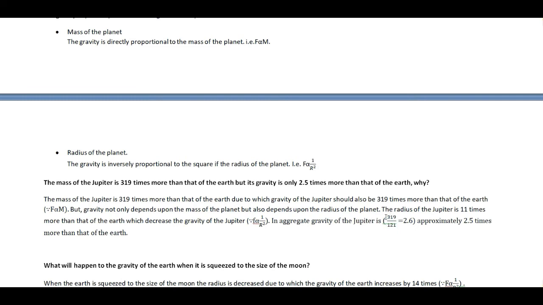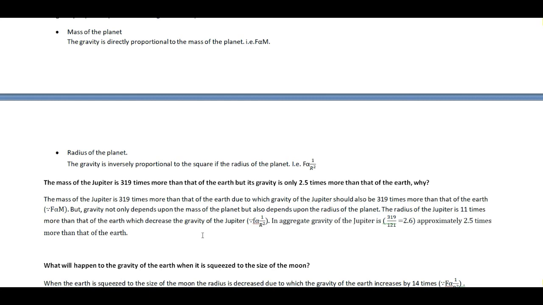Since it is being decreased by 121 times and increased by 319 times, that means the increase is more than the decrease. Increasing by 319 times, decreasing by 121 times. So the increase is more. That is the reason gravity is more in the Jupiter. But the amount by which it is more is 319 upon 121, and it is 2.6, and approximately it is 2.5. That is the reason the gravity of the Jupiter is only 2.5 times more than that of the Earth.